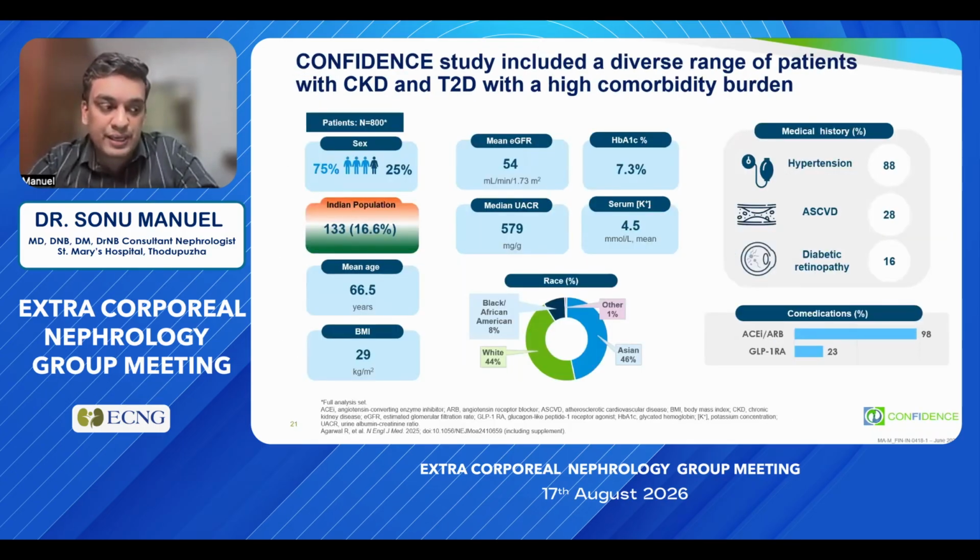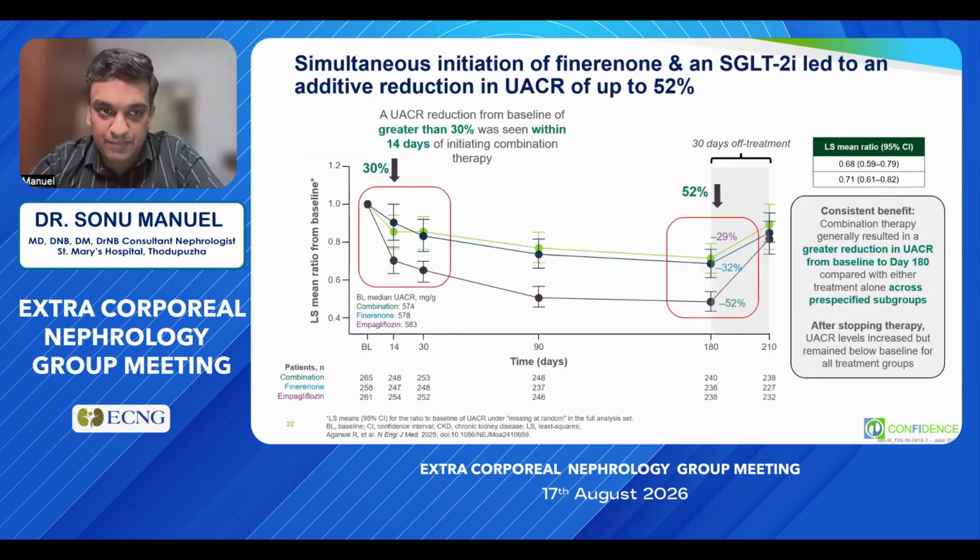HbA1c should be less than 11, eGFR between 30 to 90, and UACR between 100 to 5000. Now, one important thing in this study was that around 16% of the individuals were from India. Of around 800 in this, around 130 were from India, and the eGFR was 54 and the mean UACR was 579. So there was a representation of individuals with significant proteinuria.